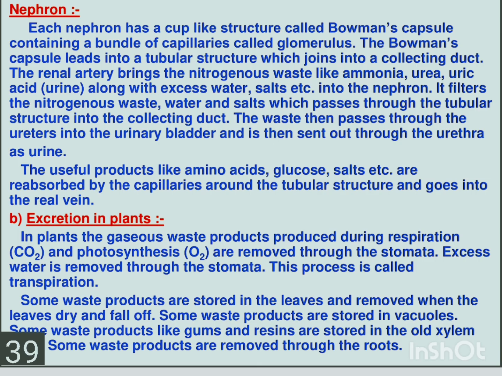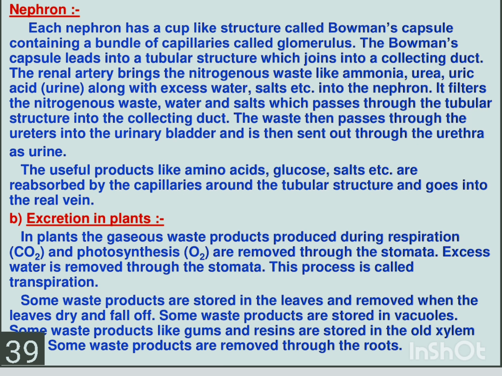What is a nephron? A nephron is a cup-like structure. The cup-like structure is called Bowman's capsule. What is it called? Bowman's capsule. It contains a bundle of capillaries called glomerulus. What does the Bowman's capsule contain? Bundles of capillaries called glomerulus. The Bowman's capsule leads into a tubular structure which joins into a collecting duct.